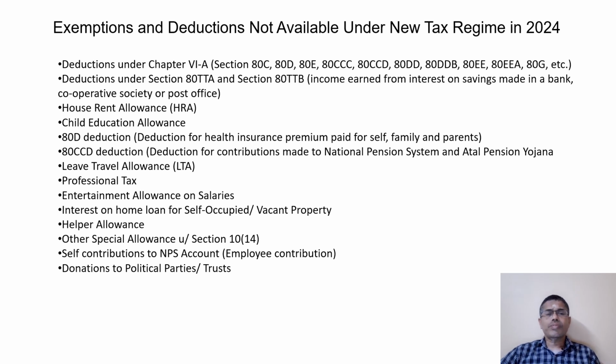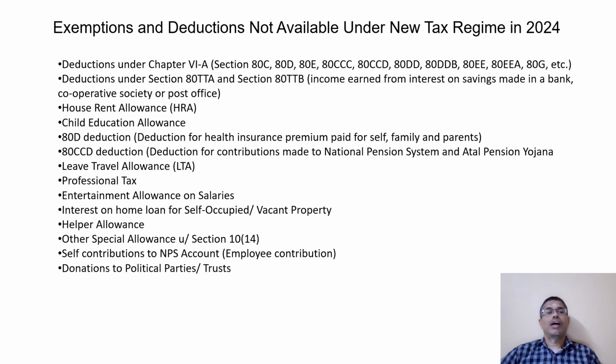These are all not available under the new tax regime. Next, 80TTA and 80TTB, income earned from interest on savings in a bank, cooperative bank or post office, is not exempted under the new tax regime.